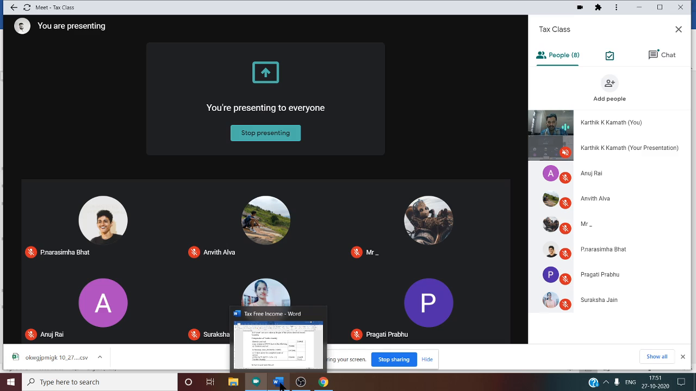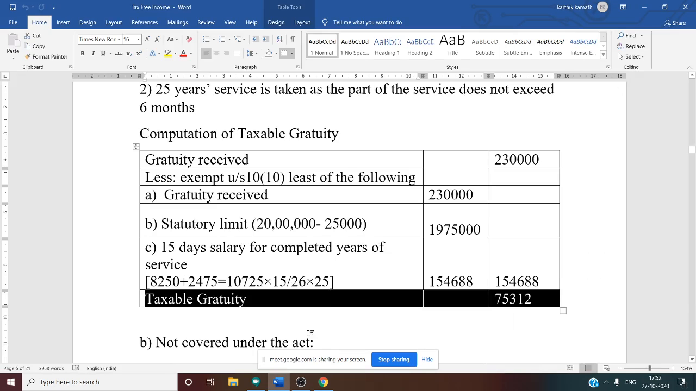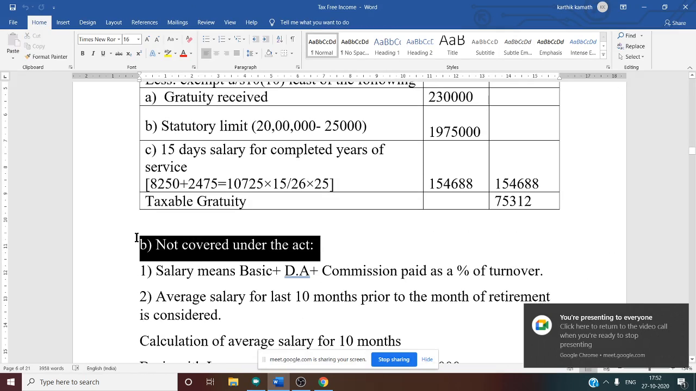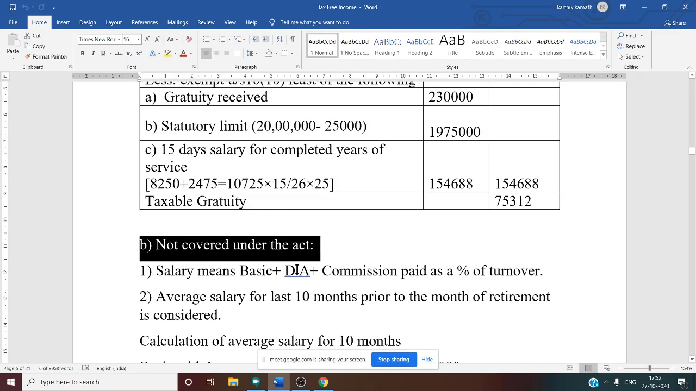Yes, see, after doing the first case, now we need to see the second case. Yes, Pragati is saying no. So now we need to see the second case. See now, not covered under the Act. Second case is not covered under the Act. So now it is very clear. Not covered under the Act.